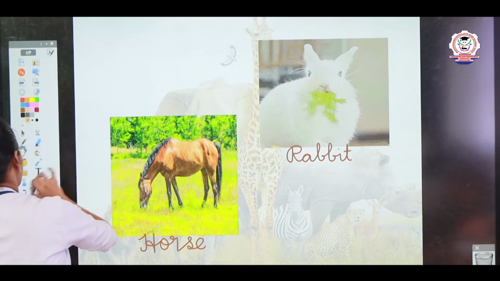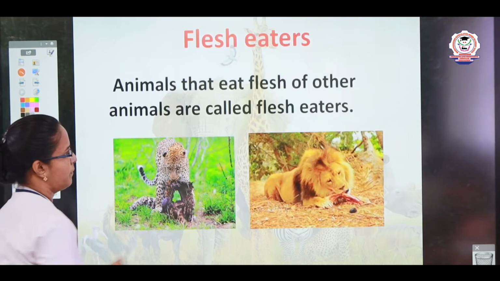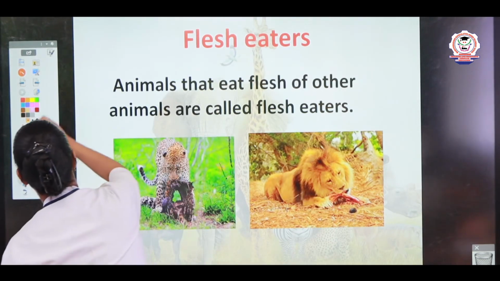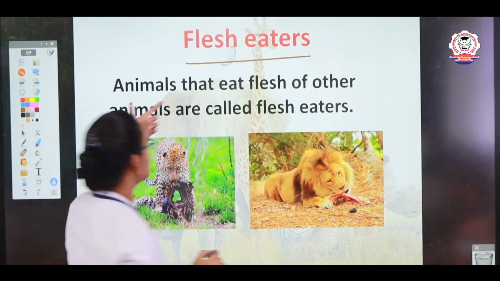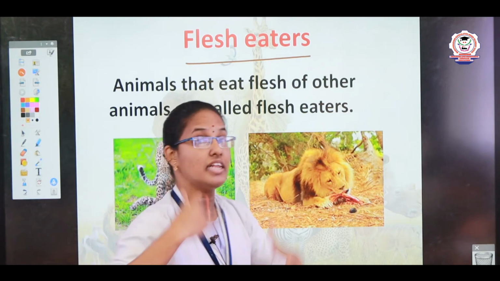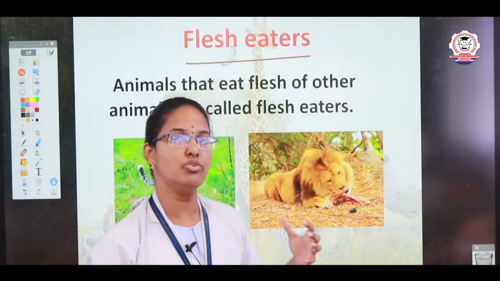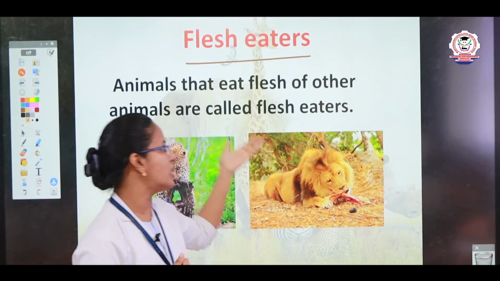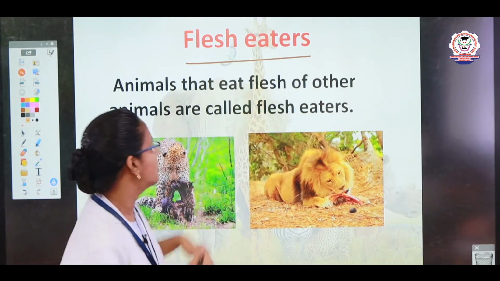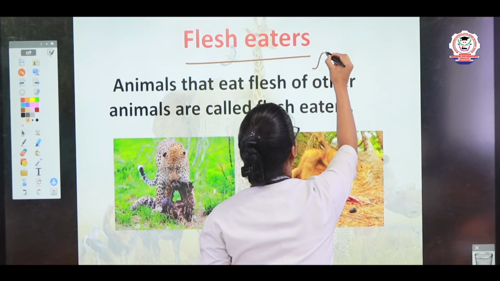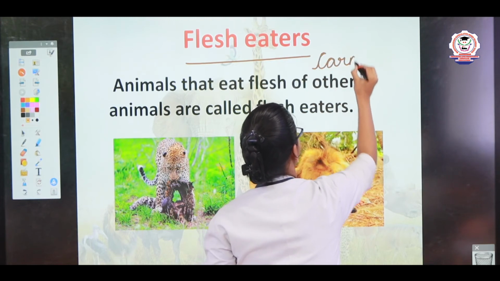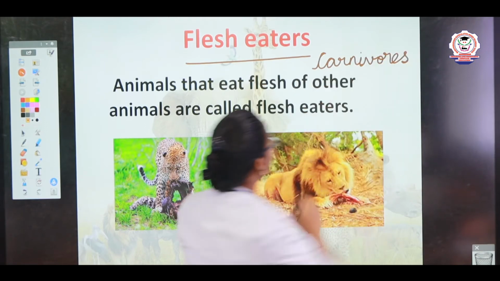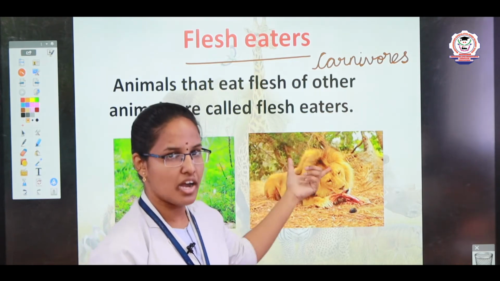Now we are going to see the second type of eaters. What is the second type of eaters? Flesh eaters. See children, animals that eat the flesh of other animals are called flesh eaters. They kill other animals and then eat the flesh of those animals. Those animals are called flesh eaters. We can also call them carnivores. C-A-R-N-I-V-O-R-E-S, carnivores. Flesh eaters are also called carnivores.